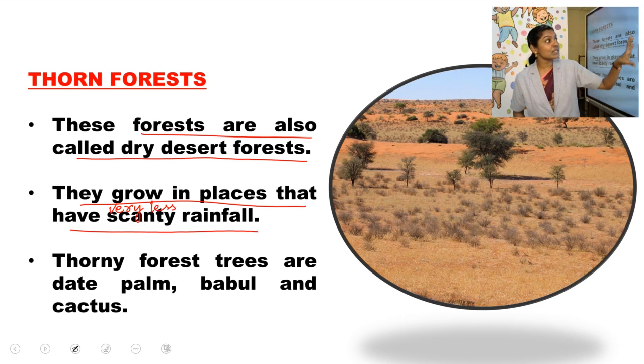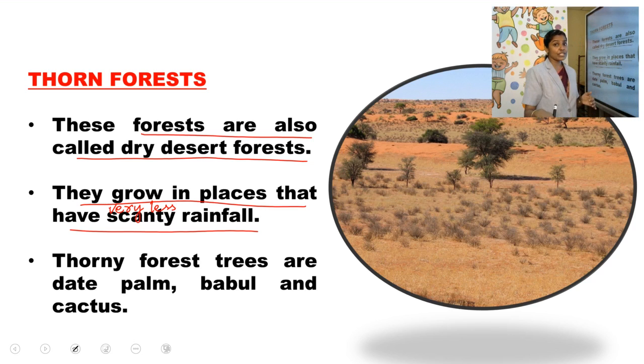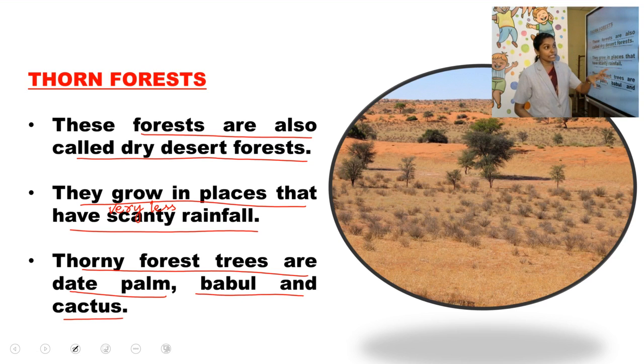So in the picture you can see that it's very dry, isn't it? Very less natural vegetation is there. What is natural vegetation? The trees and plants which grow by themselves. As there is very less rainfall, the natural vegetation is drier. The thorn forest trees are date palm, babul and cactus. So I will show you a video.